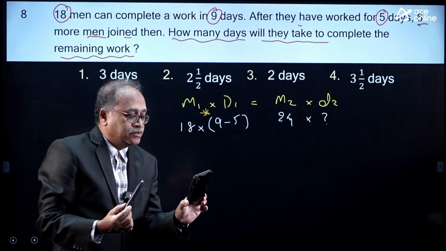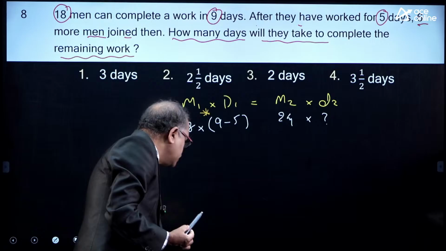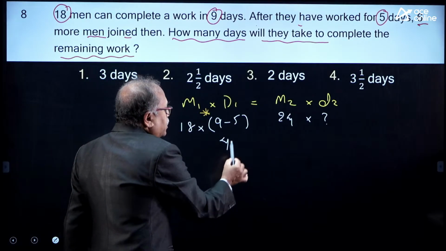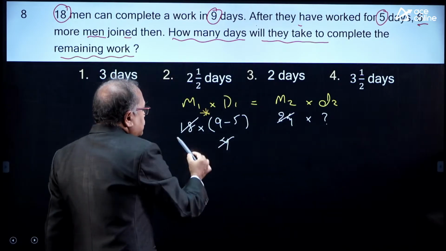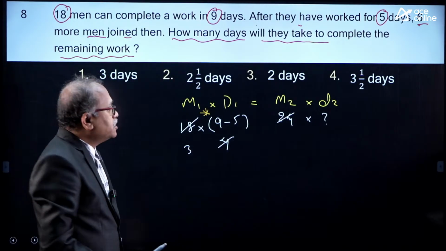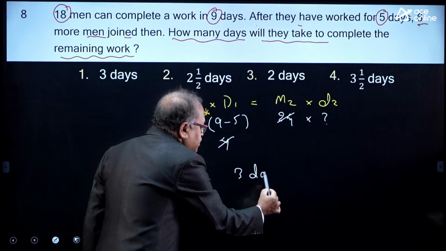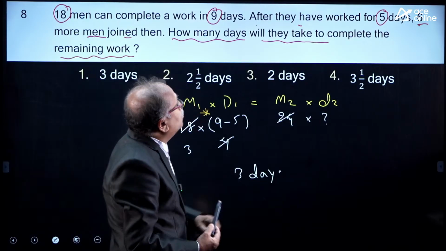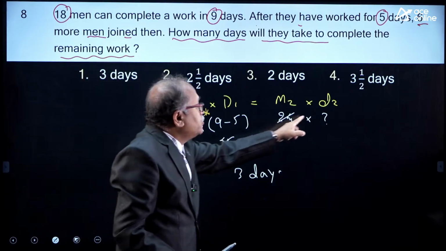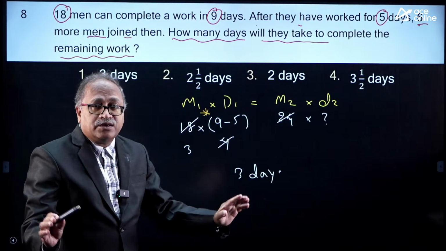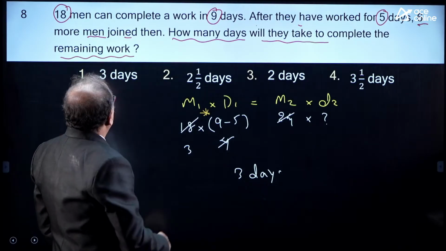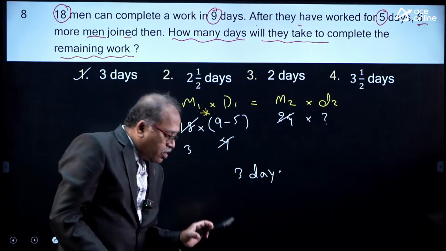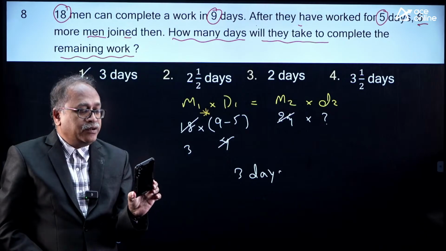Now, you get the answer. Let me write this down: this is nothing but 4, and this gets cancelled 6 times, and with 6 this cancels, giving 3 days. So, what is your final answer? 3 days is my answer. 24 men can complete the remaining work, after the 6 more men join, in 3 days. Anywhere the options are there, I notice that it is option 1. Oh Rakesh, well done, well done.